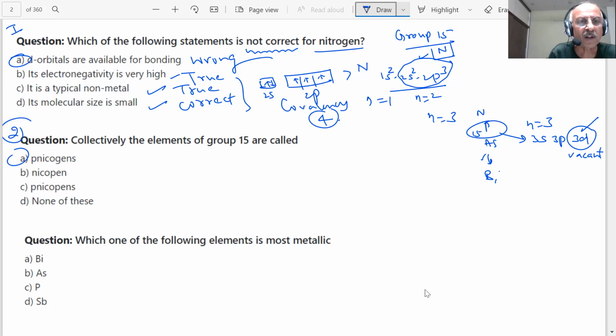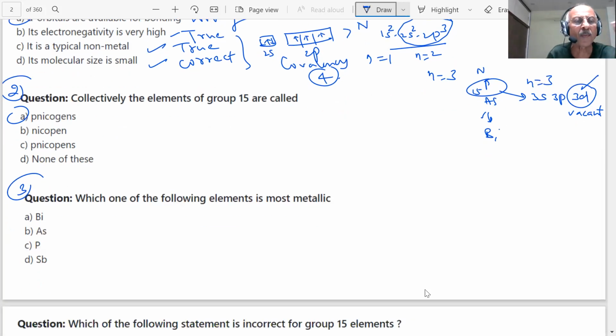Next question is on the screen, students. Which one of the following elements is most metallic? Is the spelling correct, students? Check the spellings.